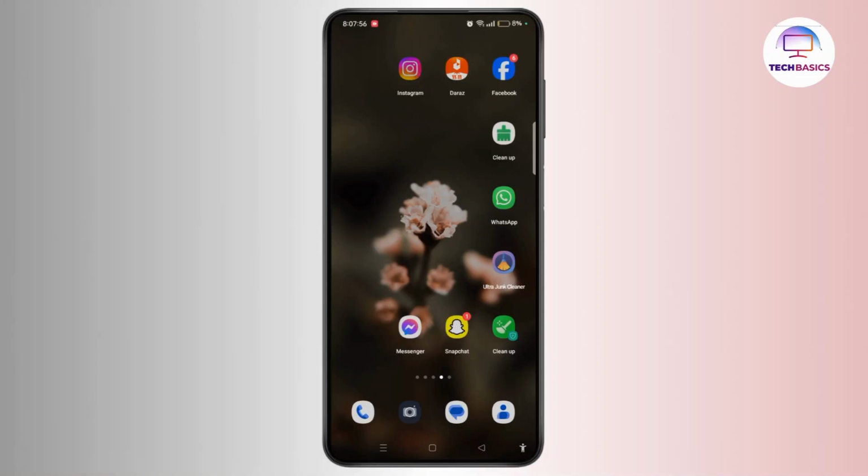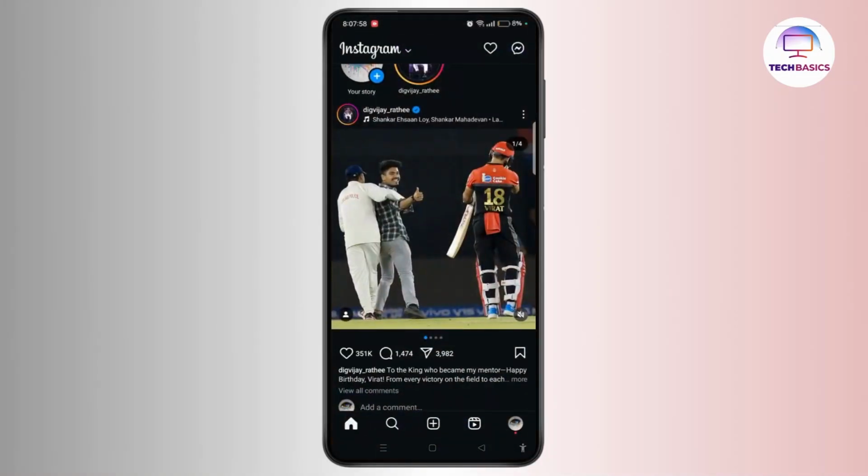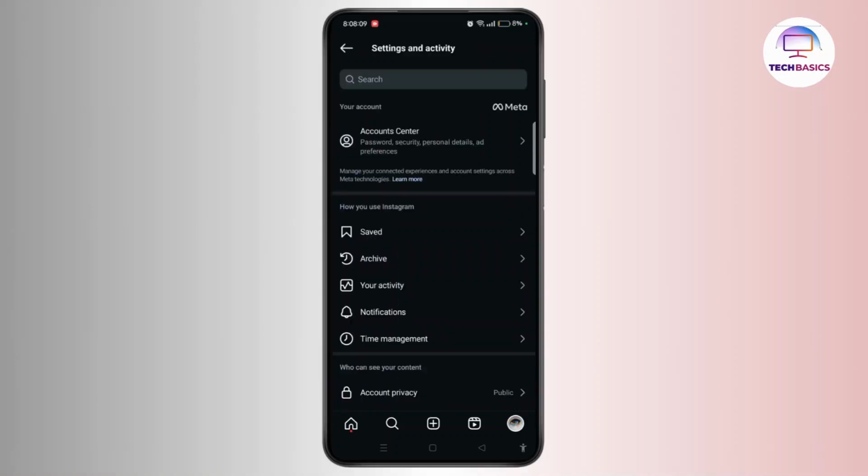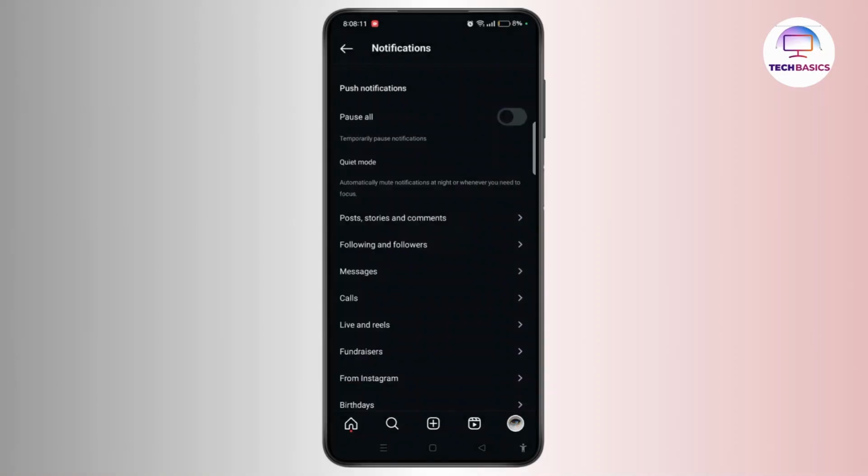Launch Instagram app on your device. Log in to your account. Tap profile icon at bottom right corner of the screen. Select gear icon at top right corner and then choose notifications.